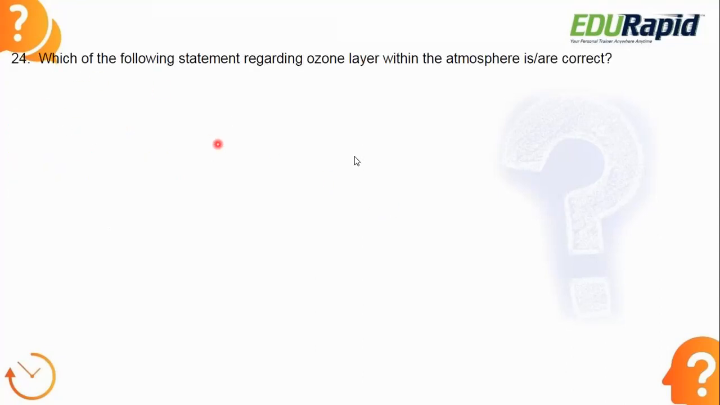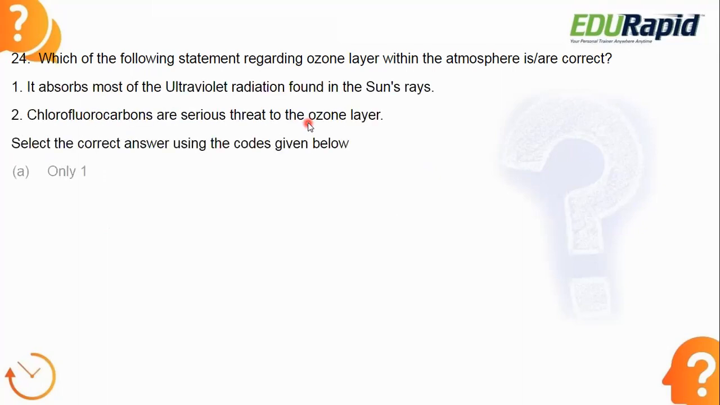Okay, next: which of the following statements regarding the ozone layer within the atmosphere is correct? You need to find the correct answer using the codes given below. What is the answer? Please be quick, guys. We have to cover a lot of questions here. What is the answer? Okay, let's see the answer.